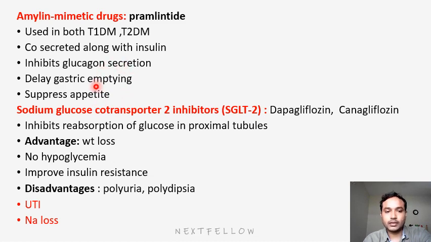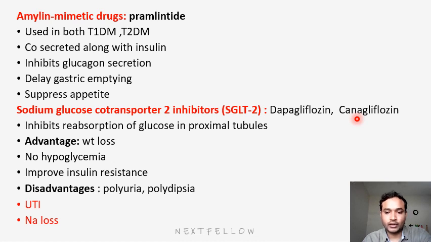Next, last and most important will be sodium glucose co-transporter inhibitors, that is SGLT inhibitors. Among recently developed drugs, these are most commonly used nowadays because of their beneficial effects. These SGLT inhibitors include dapagliflozin and canagliflozin. These are the important drugs. They are most commonly used nowadays.